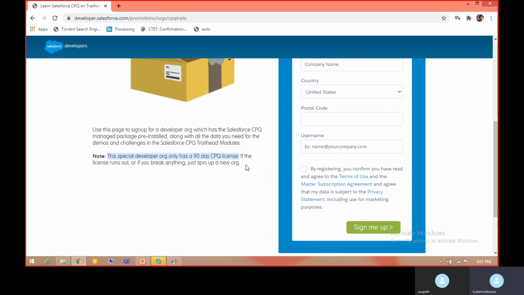If you need more than 90 days, if you are not able to finish your syllabus, or you want to learn something new, after 90 days you need to create a new Salesforce org.